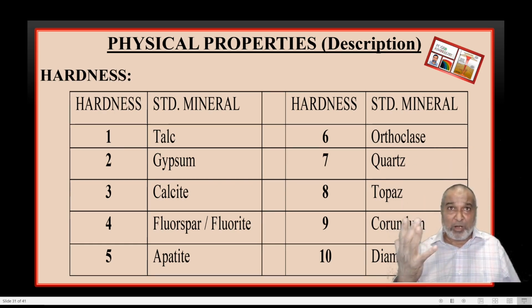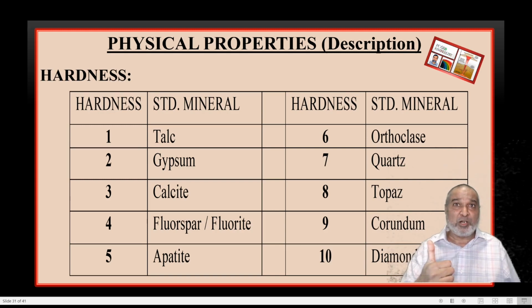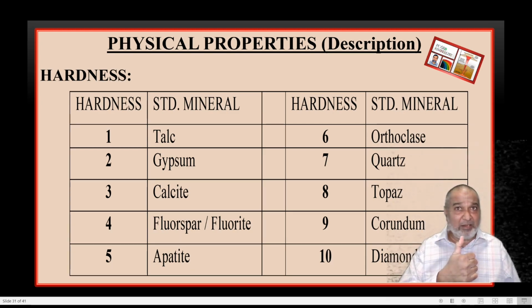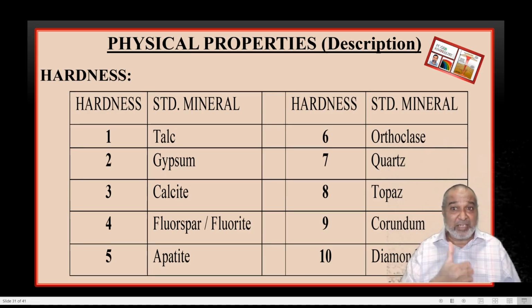Number 4, fluorite. Number 5, apatite. Number 6, orthoclase. Number 7, quartz. Number 8, topaz. Number 9, corundum. Number 10, diamond. Now, again, I'll take the names. Diamond, 10. Corundum, 9. Topaz, 7. Yes, topaz is 8. Be careful.